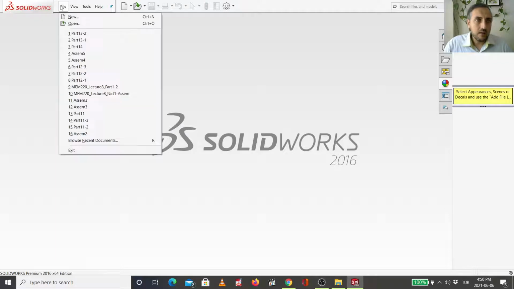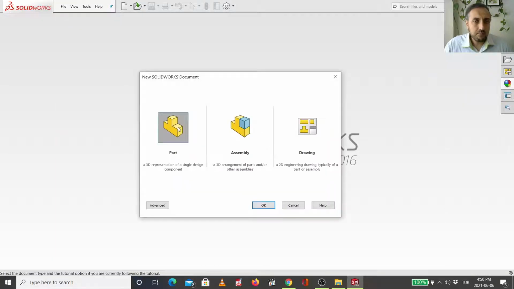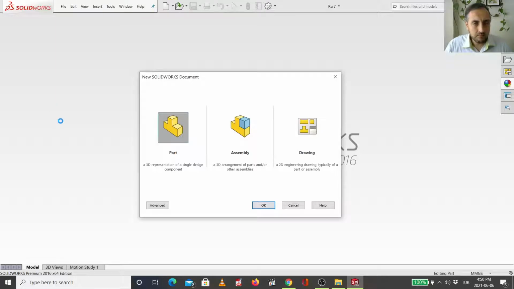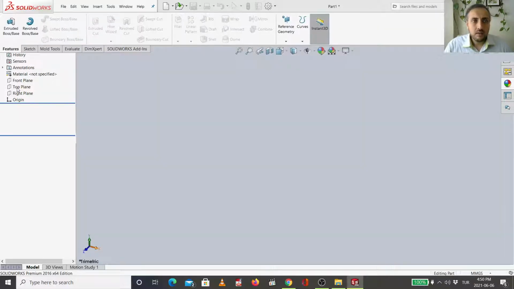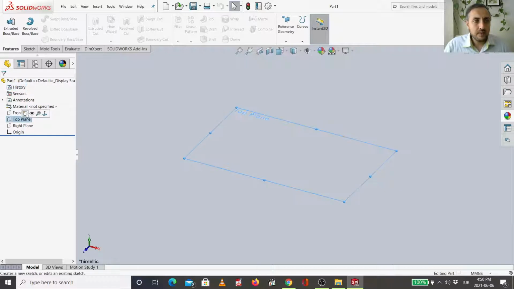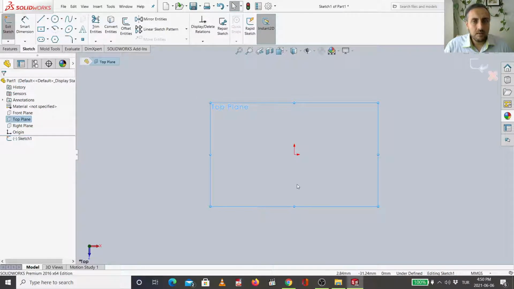Okay, I will open a new part file. Then I will start from the top plane in order to draw a circle. The circle will be from the center.